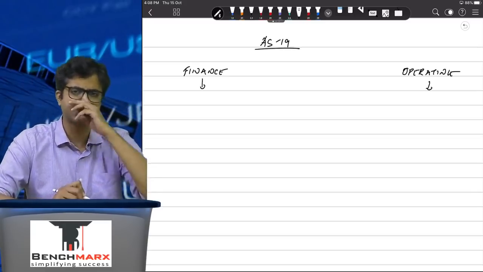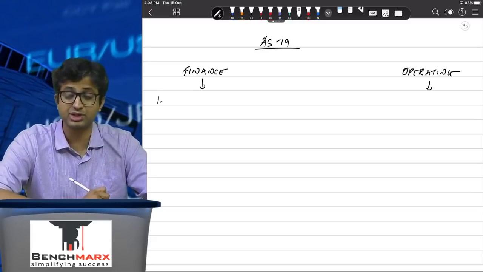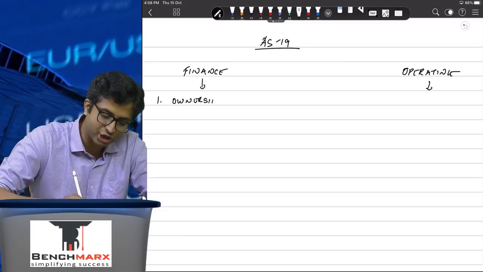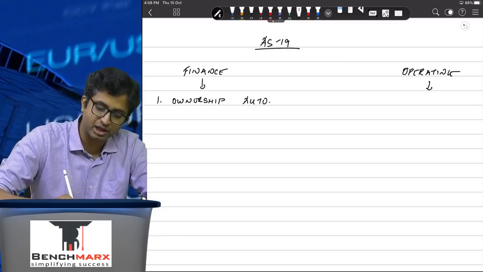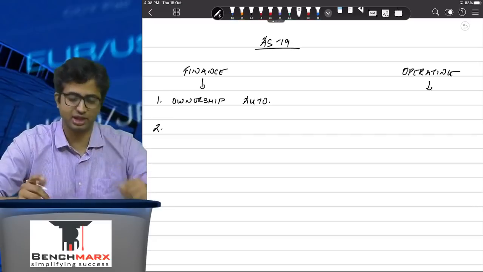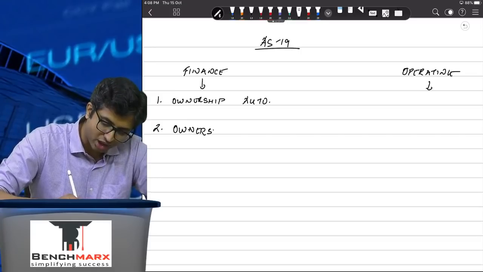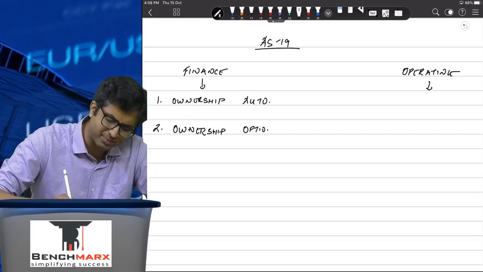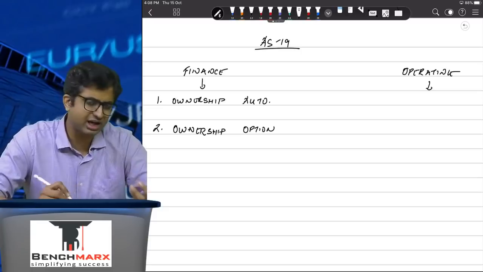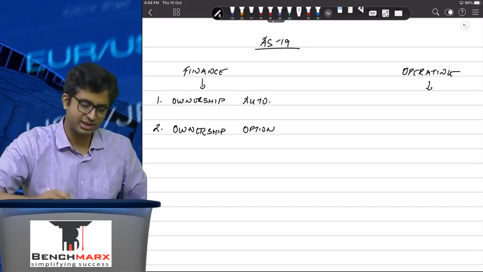Now, in case of finance lease, are there any circumstances which the institute has given? Yes, they have given 5 specific circumstances which are finance leases. First, if the ownership is to be transferred at the end of lease term, ownership automatically transfers at the end of lease term, for example, hire purchase. So risks and rewards are naturally with the lessee. Second, if the ownership does not get transferred, however, there is an option to transfer ownership, and this option is at a substantially lower price as compared to the prevailing market price. And hence, it is very highly likely that the lessee will exercise the option to buy the asset.